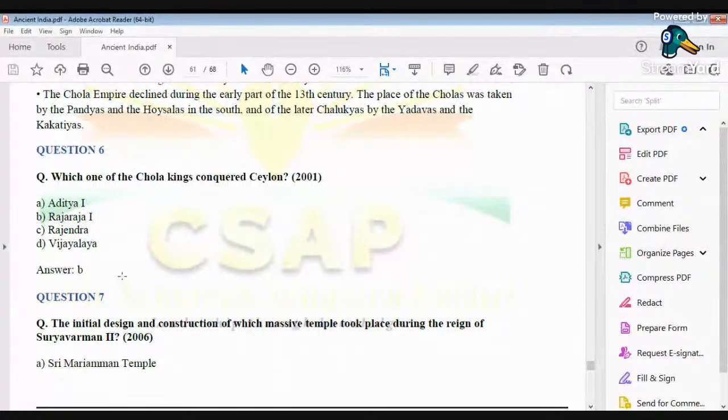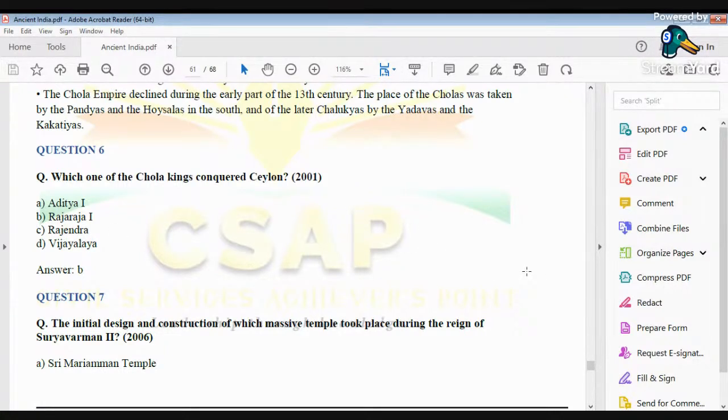Now, this question has been asked in 2001: which one of the Chola kings conquered Ceylon? Like I said, they were known as Imperial Cholas because they captured a part of the Shailendra Empire. They had overseas territories in both Southeast Asia as well as Ceylon. Ceylon means modern-day Sri Lanka. The correct answer in this case is Raja Raja the First, who conquered Ceylon or Sri Lanka.